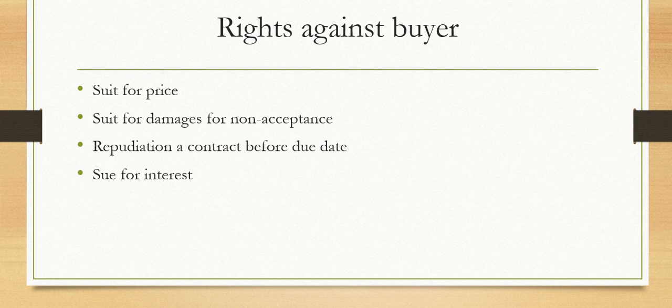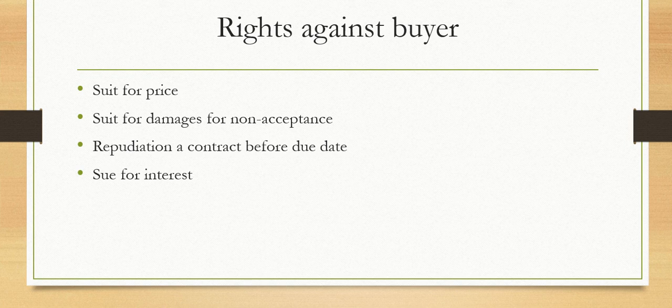Third one is repudiation of contract before due date. When a buyer repudiates a contract before the due date of delivery, the seller may either treat the contract as subsisting and wait till the date of delivery, or he may treat the contract as rescinded and sue for damages for the breach of contract. Meaning to say, he removes the contract and makes the buyer pay the damages for breaching the contract. The last one is suit for interest.